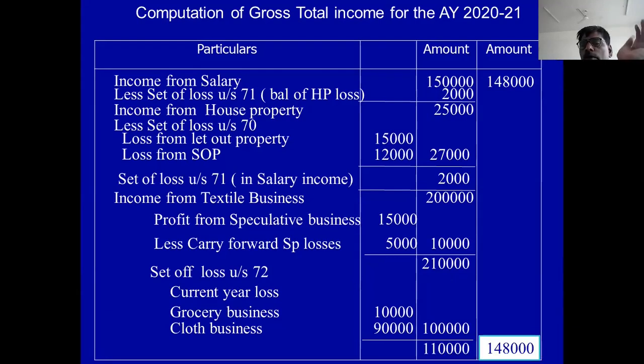I'll take this amount to the next page. Okay, if you take the amount to the next page, total is 1,10,000. Balance outer column 1,48,000. In this 1,10,000, you adjust brought forward losses. First, you take unabsorbed loss. Carry forward is 3,000. Balance is 1,07,000. Then less unabsorbed depreciation. Unabsorbed depreciation is 6,000. You deduct it. Business income is 1,01,000.